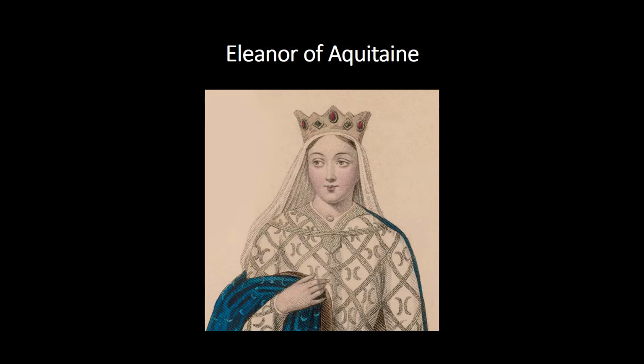Next, we see Eleanor of Aquitaine. She was considered the most beautiful woman of Europe. She was also a political genius. Henry II married Eleanor of Aquitaine in 1137. Eleanor married Henry 2 months after her divorce from the French king. She had her marriage reversed by the Pope. It's a long story, I'm not going to get into it.